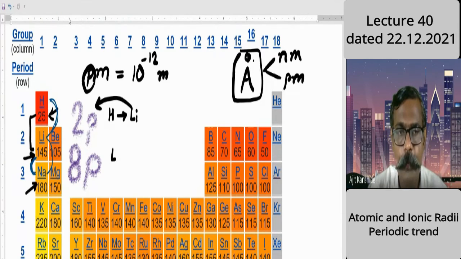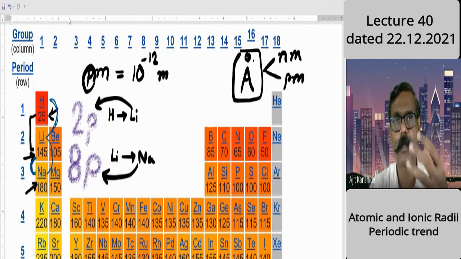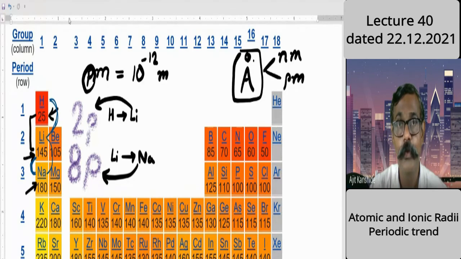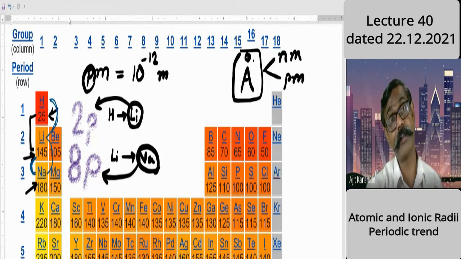As I move from lithium to sodium, there is a jump of 8 protons. There is an increase of 8 protons. Protons are positively charged. Protons are in the nucleus, and that's a measure of nuclear charge. So who is powerful? In case of nuclear charge, sodium is powerful. Of course, lithium also is powerful compared to hydrogen, but the power increased by 2 there, and here it increased by 8.